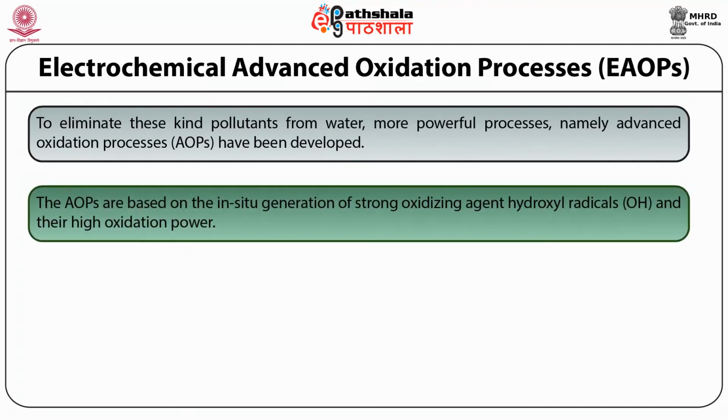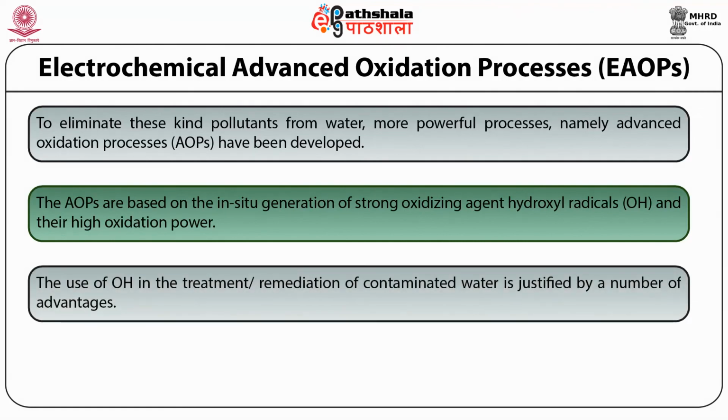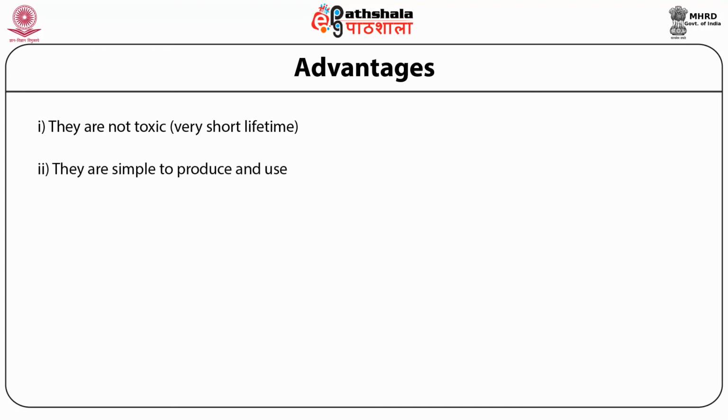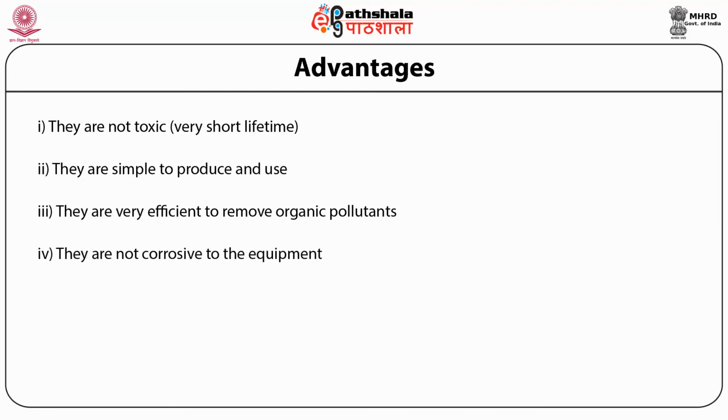The advanced oxidation processes are based on the in situ generation of a strong oxidizing agent, the hydroxyl radical, and its high oxidation power. The use of hydroxyl radicals in the treatment or remediation of contaminated water is justified by a number of advantages: they are not toxic, having a short lifetime; they are simple to produce and use; they are very efficient at removing organic pollutants; and they are not corrosive to the equipment.